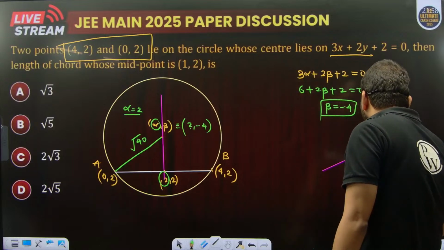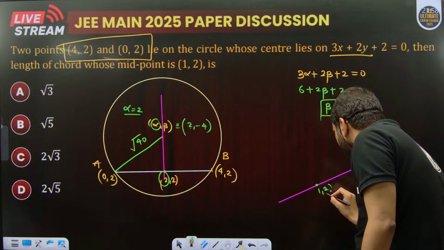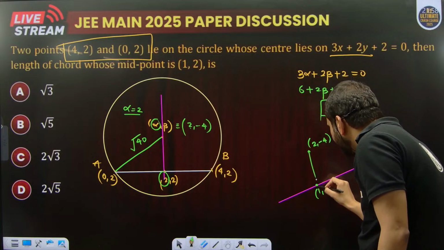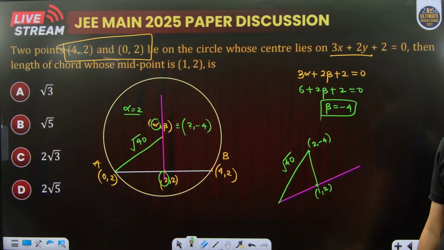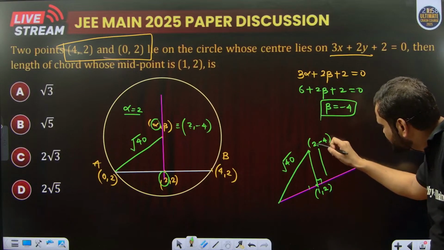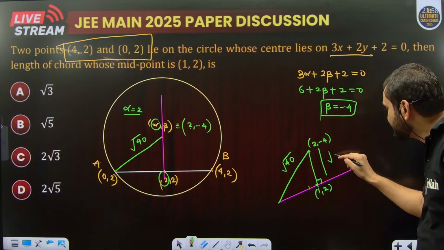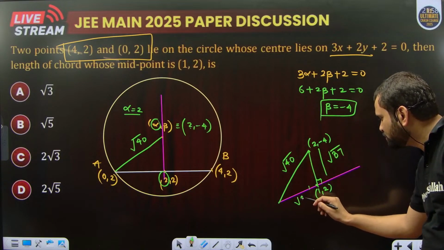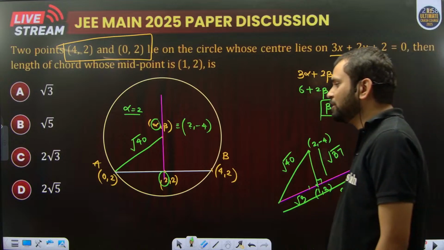Okay. Now let's talk about this chord having midpoint 1, comma 2. The midpoint is 1, comma 2, the center is 2, comma minus 4, and the radius is root 40. We know a perpendicular dropped from the center will cut the chord at its midpoint. What is this distance? 2 minus 1, 1 square, plus minus 4 minus 2, 6 square, so that distance is root 37. By using Pythagoras theorem, 40 minus 37, can I say it is equal to root 3? Then the length of the chord is 2 root 3. And this is all about this question.